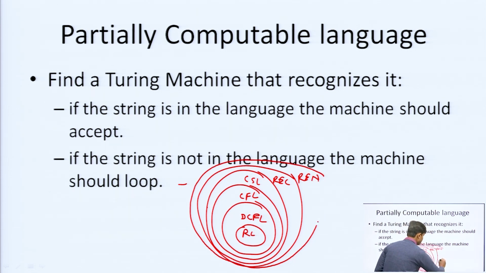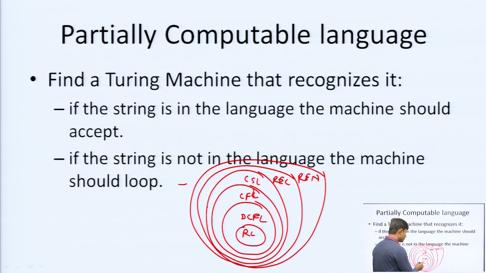Here I separated CFL into 2 parts: deterministic context free language and context free language. Then comes context sensitive language, then recursive language, then recursive enumerable language.